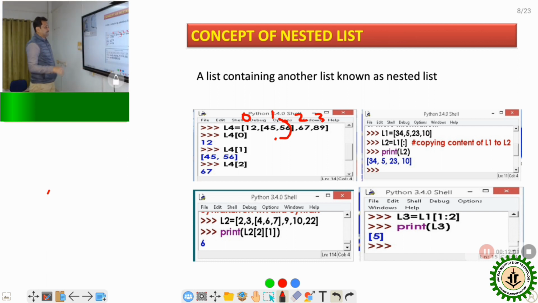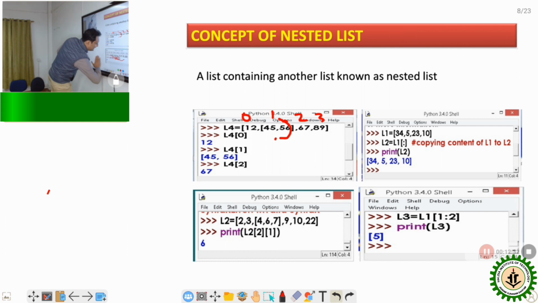Very easy. In this case, the first bracket indicates the indexing of the outer list, and the next bracket indicates the indexing of the sublist. For a particular example, suppose this is the example L4. So this is 2, 3 and 4, 5, 6 within the list, and next is 9, 10, 24. Now I want to access something.